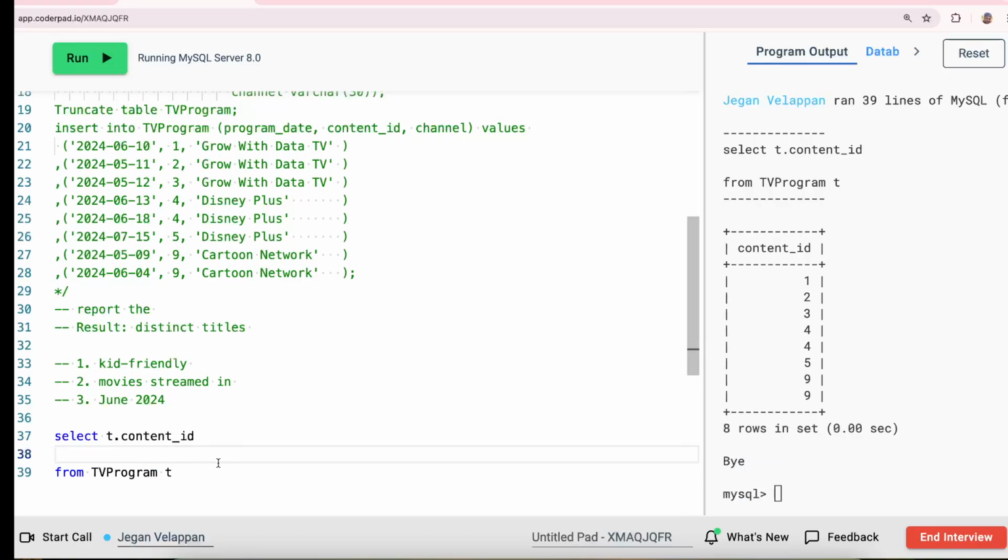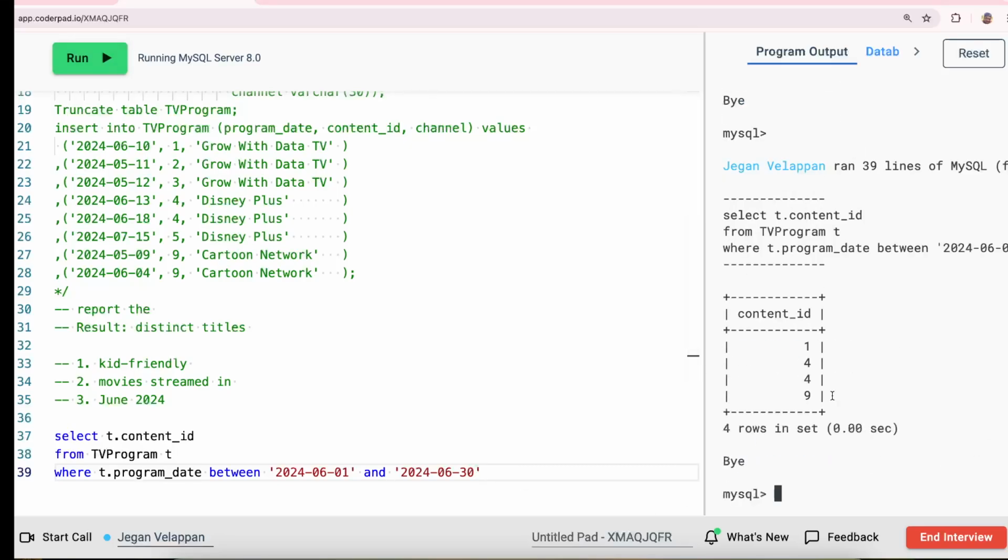The first condition we put is that it should be in June 2024. So I can say where T dot program date is between 2024-06-01 and 2024-06-30. If I filter this out, I get only 1, 4, 4 and 9.